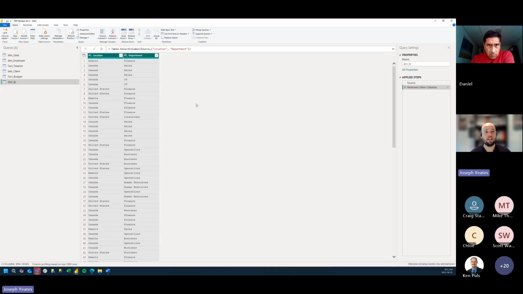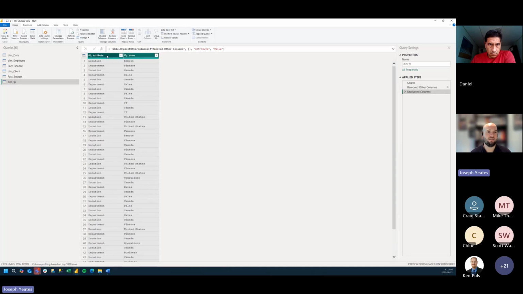Perfect. And so right now, our location column has all the different values of location that we may want to put on the axis of our column chart. And the department column has all the values of the department that we may need to put on the axis. But there's not really a way to choose if we want location or department with our data structured like this. But what we can do is select both of these columns, and we want to unpivot them. And now we have an attribute column where we can choose location or department. We have a value column, which has the value that we want to put on the axis.